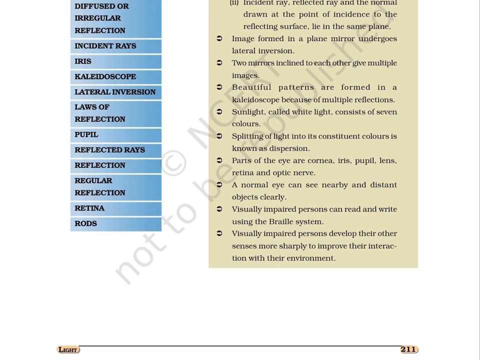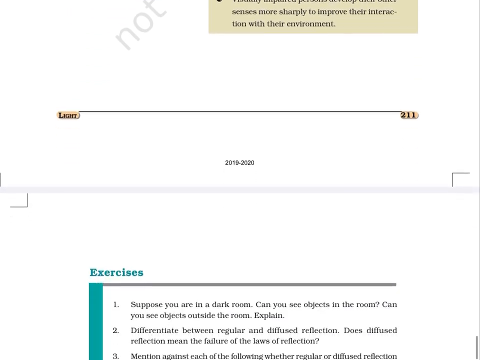Visually impaired persons can read and write using the Braille system. Visually impaired persons develop their other senses more sharply to improve their interaction with their environment. Page 212.